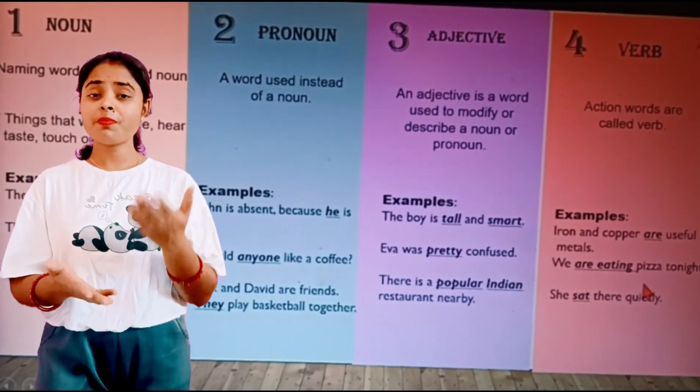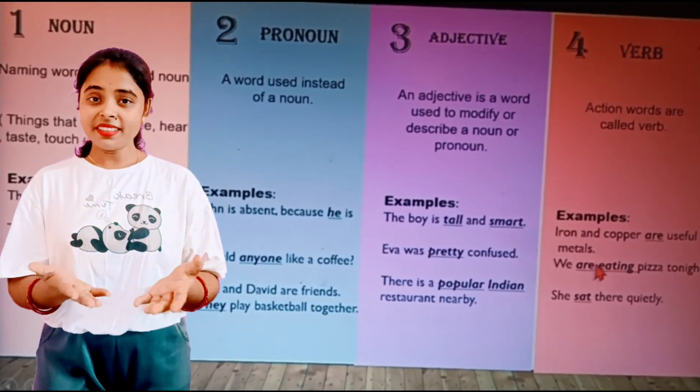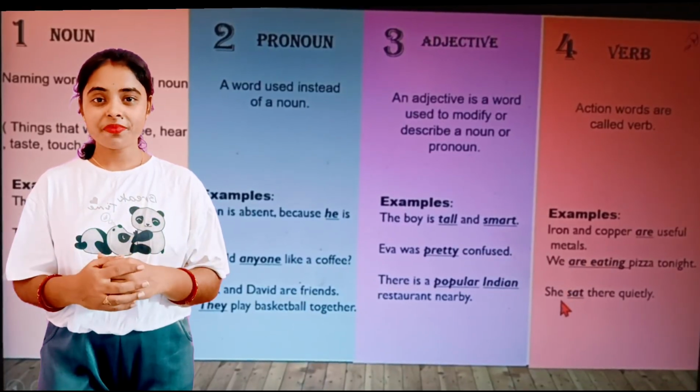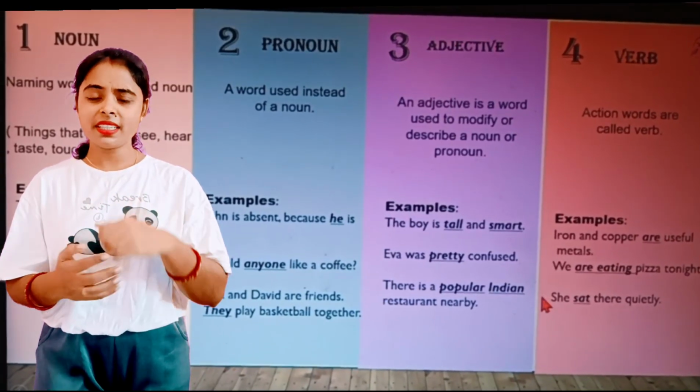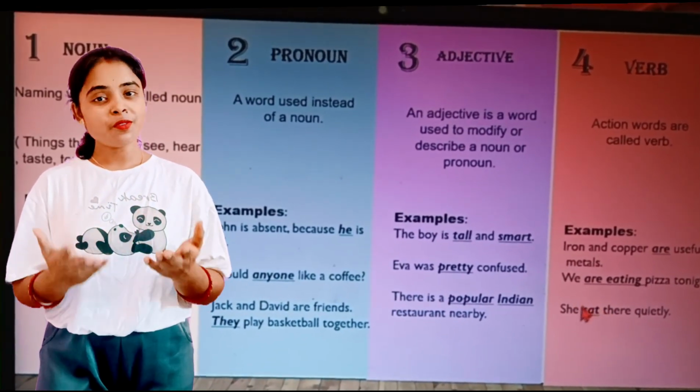Next you see, we are eating pizza tonight. So are eating is used here as a verb. Next you see, she sat there quietly. So here the word sat is used as a verb.